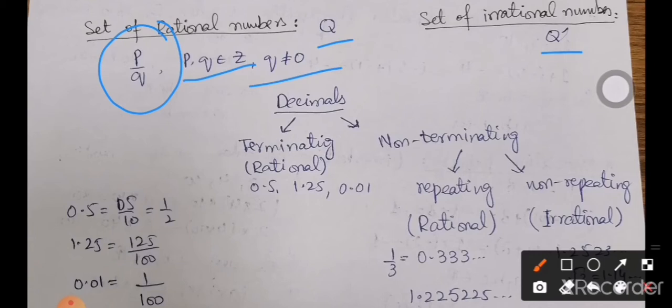We all know that we cannot have 0 in the denominator, because whenever we have 0 in the denominator, it is going to be an undefined form. So we have to avoid such undefined terms. So we have to put the condition that q, or the denominator, can never be equal to 0.